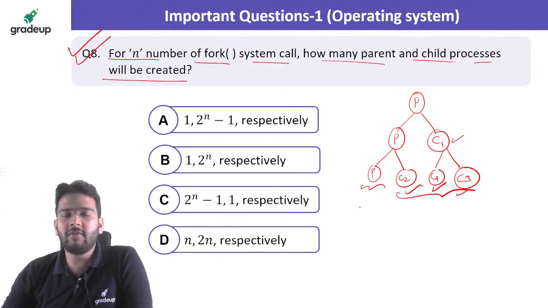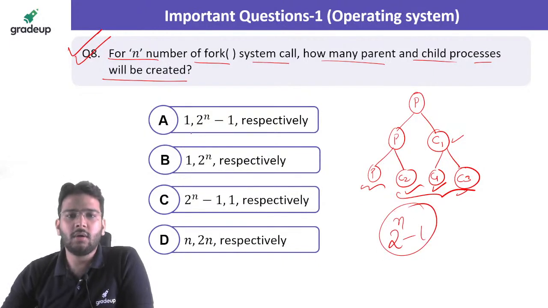So parent will always be 1. Right, and if you talk about the children, that is going to be 2 raised to the power n minus 1. Option A is the correct answer here.